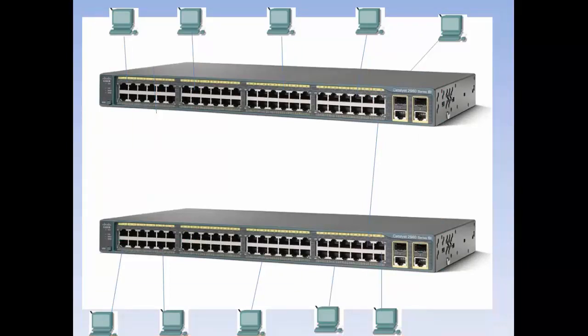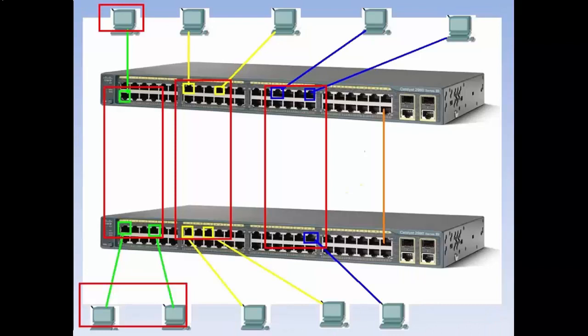But if we create VLANs, we put these particular machines on separate networks, like you can see here: this is green, this is yellow, and this is blue. Physically this looks like a single switch, but logically it works like multiple virtual switches.